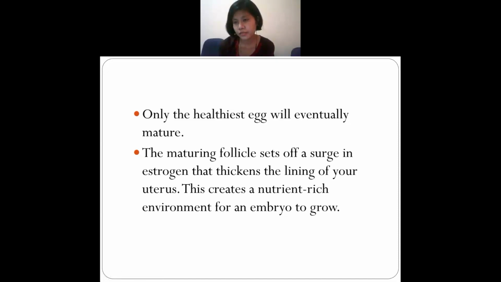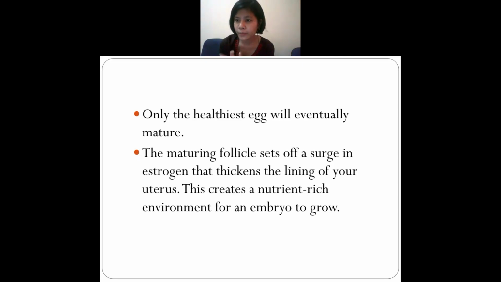And this hormone, what do they create? It's rich in nutrients for the embryo to grow. I mean, the embryo will grow. When the matured sperm comes in contact with the matured egg, what will happen?